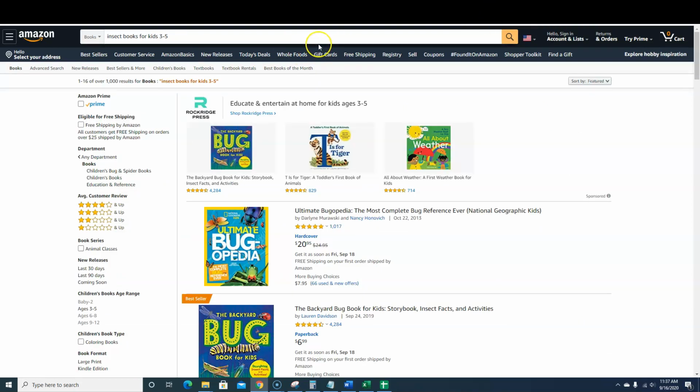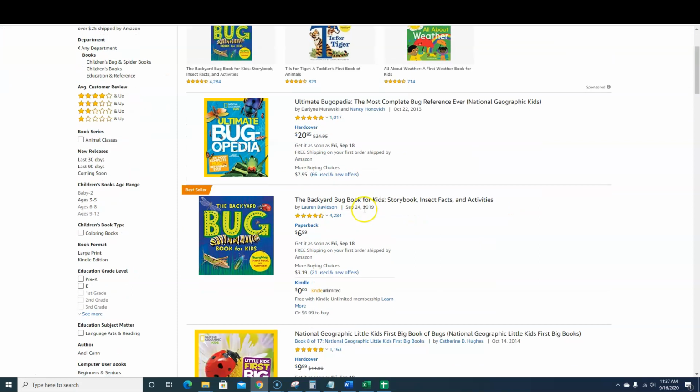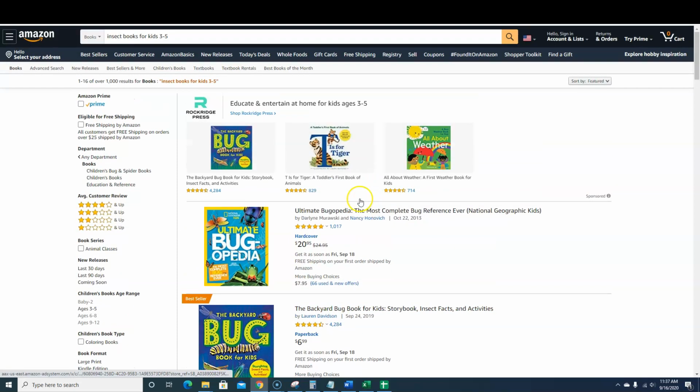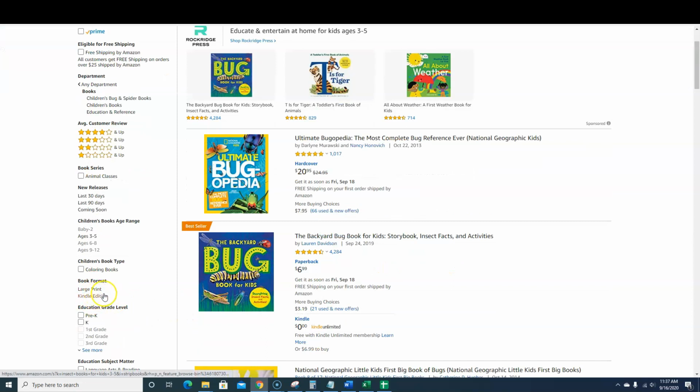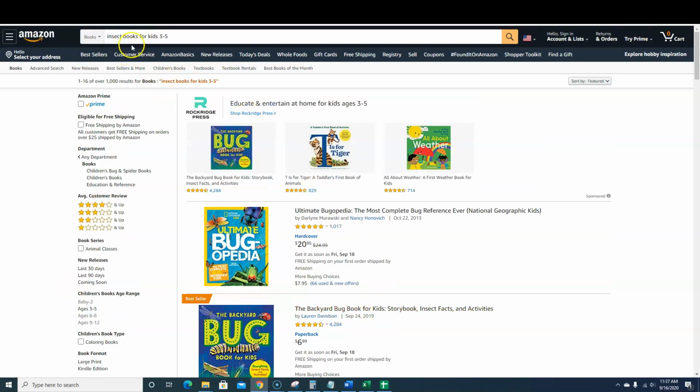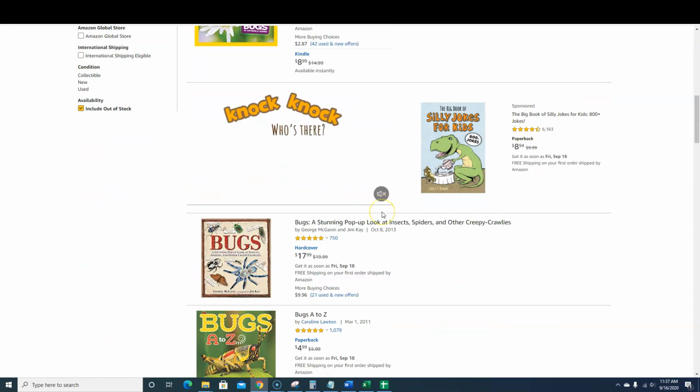Last but not least, I believe this is niche number 4. Wanted to show you, here is insect books for kids 3 to 5, and it's got 1,000 results or less. And actually, this one's kind of interesting. When you come down here, I don't see any that are at the paperback level. So there's no paperback right there. It's insect books for kids. So you can take this variation and come up with some different keywords, possibly getting specific to the paperback book that we're going to try to create.